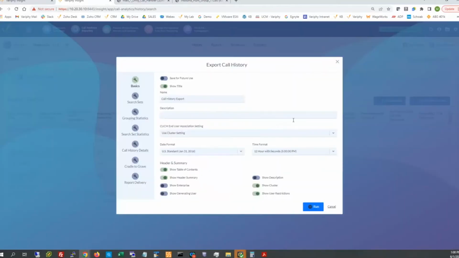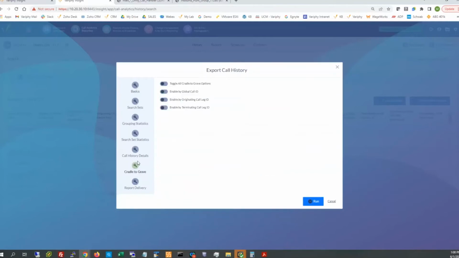What's paramount for today's exercise is going to be the cradle to grave logic that's built into Verify. So going down to this option within the export, we're going to turn on the top toggle to turn on all the cradle to grave, or C2G options as we call them.